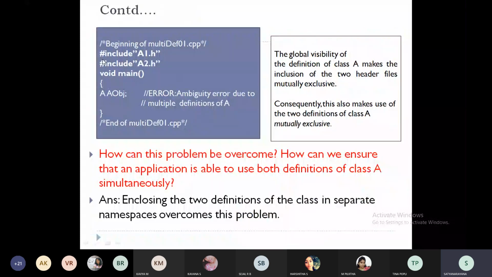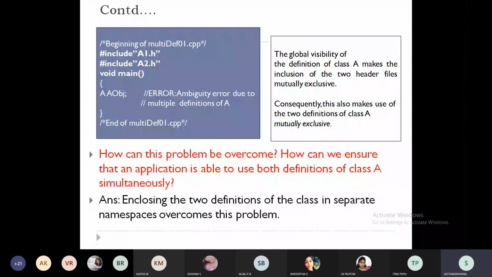Say for example, I have included a1.h and a2.h, and I am calling the class A, creating an object. This is where the problem will come. What is the problem? Whether it has to take class A from a1 or class A from a2. So the ambiguity will come into the picture. How do we solve this problem?